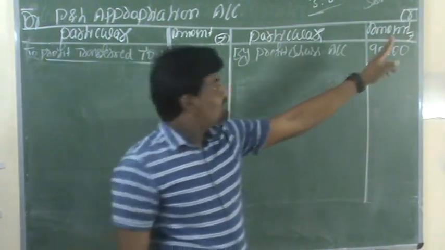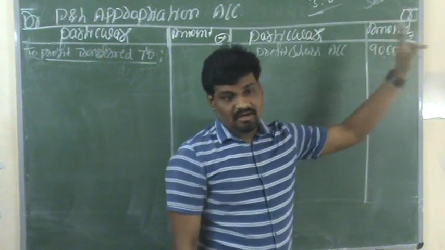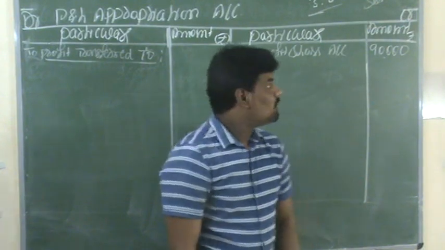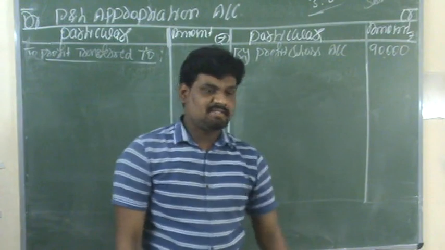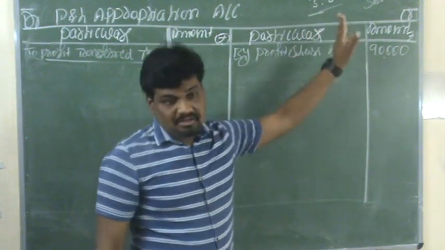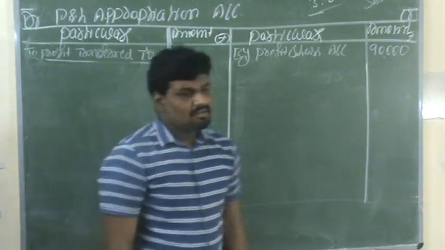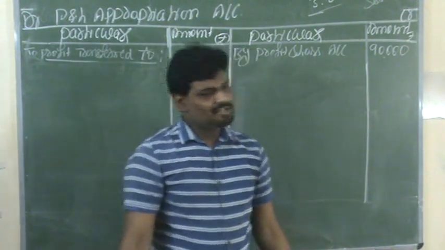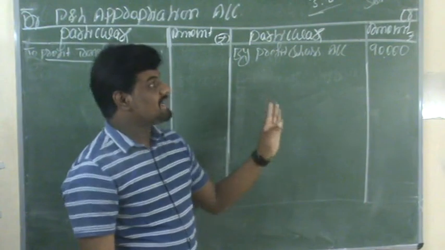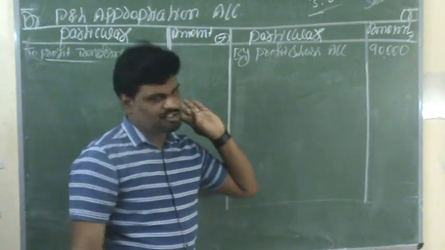The old partners are sharing profits and losses in the ratio of 3:2. This is the profit and loss sharing ratio. So here the new partner is Sahana. The old partners offered her 1/6 share in the future profits.